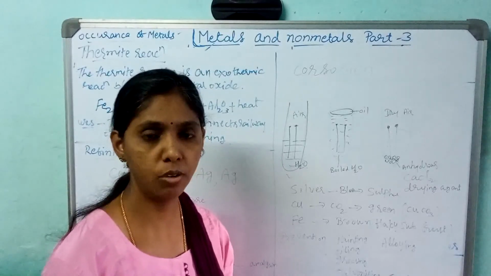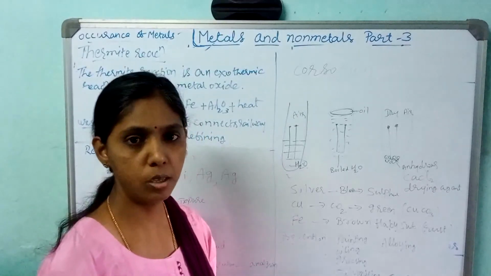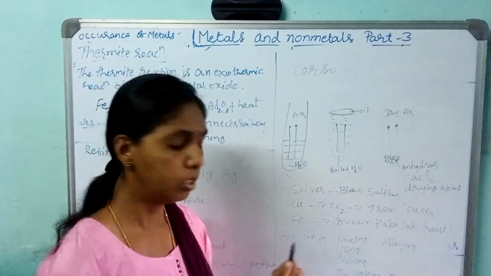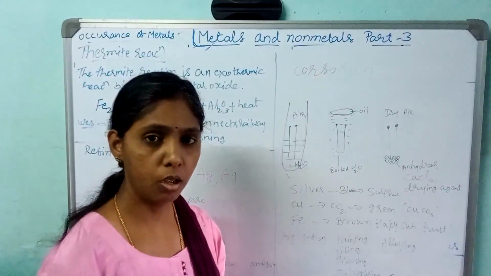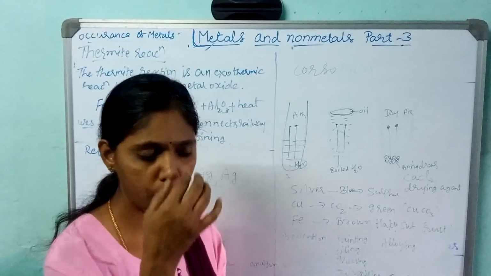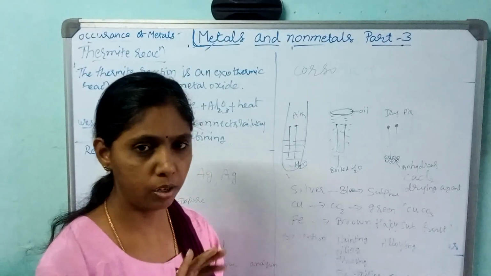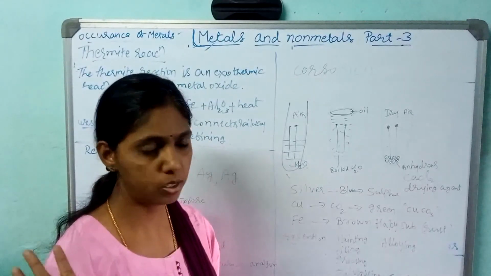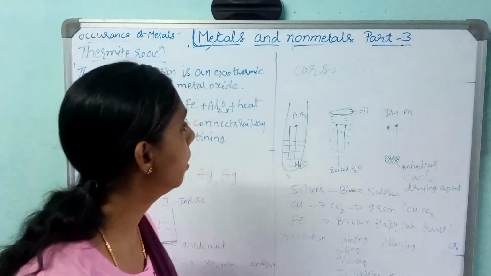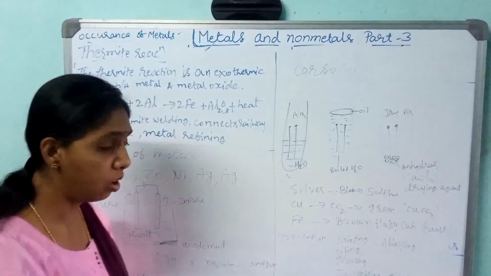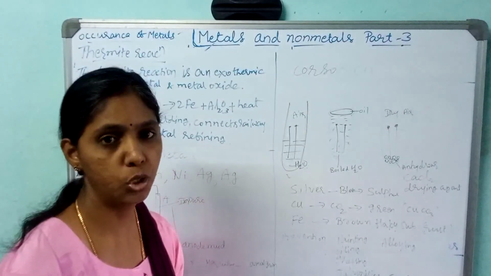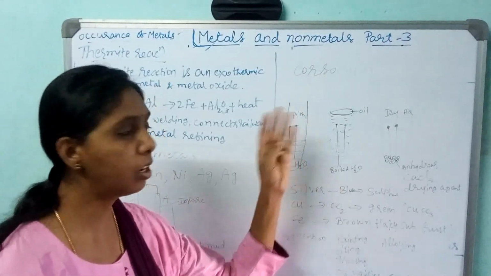What is galvanization? If they ask, you have to write. That is important. Galvanization is the process to prevent the iron from rusting. Iron will be coated with a layer of zinc. That you have to write. You can make the sentence on your own. And alloying, by alloying also we can prevent corrosion. These are the methods of prevention of corrosion.